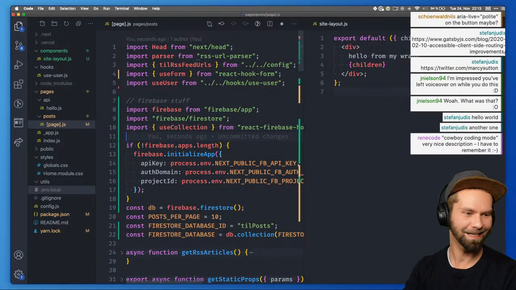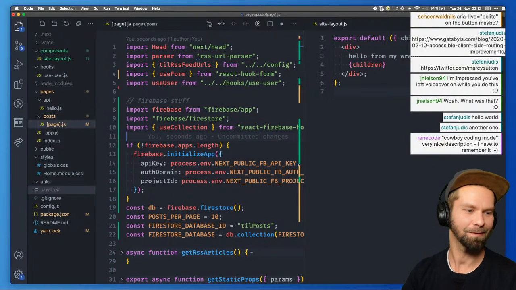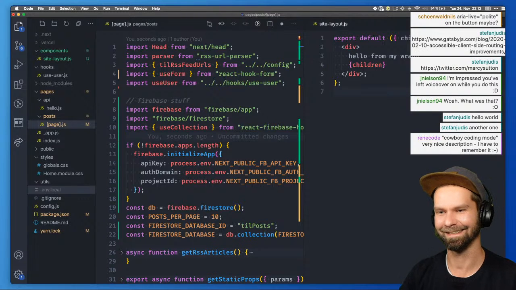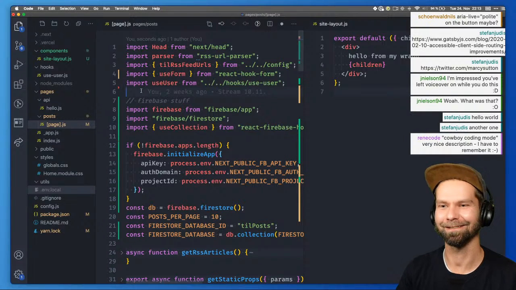Yeah, aren't we all cowboy coders every now and then? Maybe I should have a command for that, for cowboy coding. I think that would actually be nice. Yeah, you get the idea.